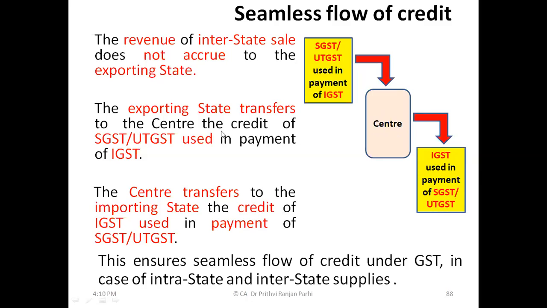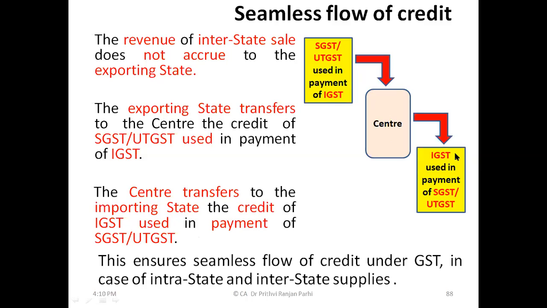Okay. So once again I will read. The exporting state transfers to the center the credit of SGST, UTGST used for payment of IGST. The center transfers to the importing state the credit of IGST used in payment of SGST or UTGST.